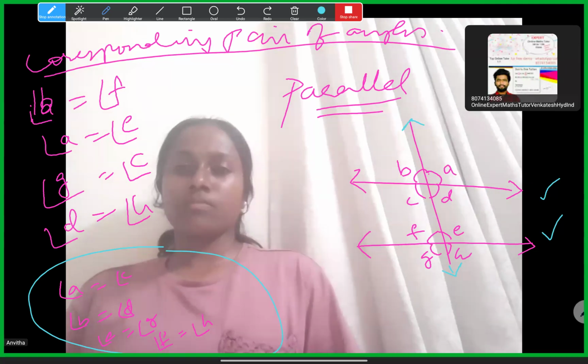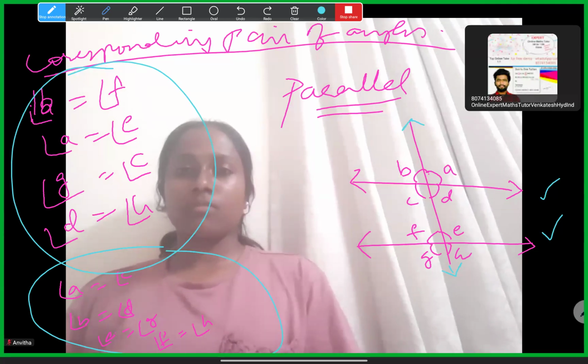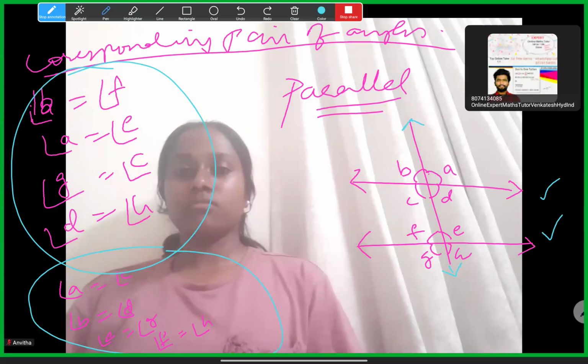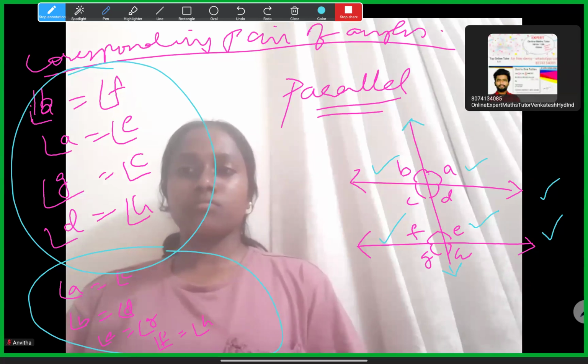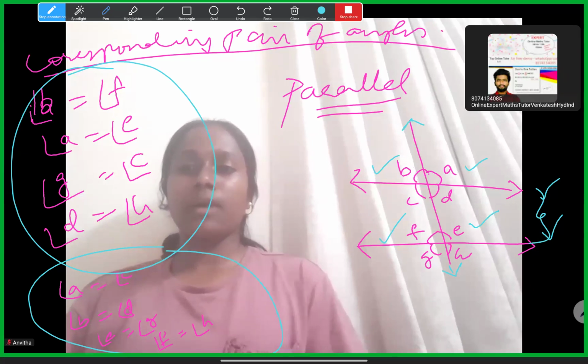But corresponding pairs of angles, Anita, will not be equal to each other in every situation. These two will be equal only if the lines are parallel. Similarly, B and F are equal only if the lines are parallel. Simply what I'm trying to tell is that corresponding positions will definitely have some angles, but they will be equal only if these two lines are parallel. Otherwise, we cannot take them as equal.